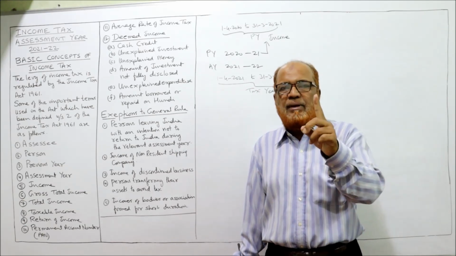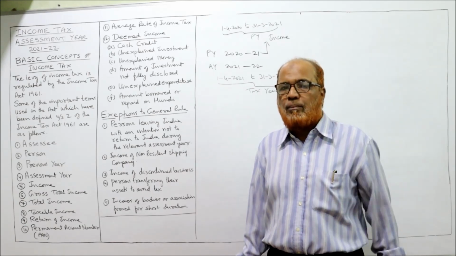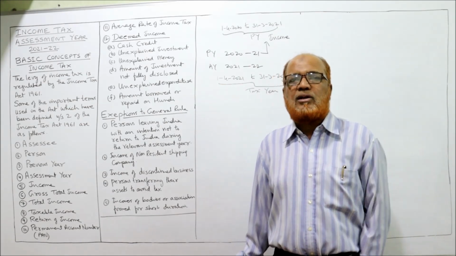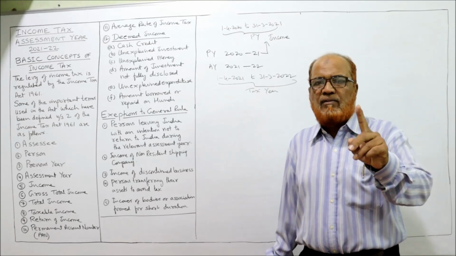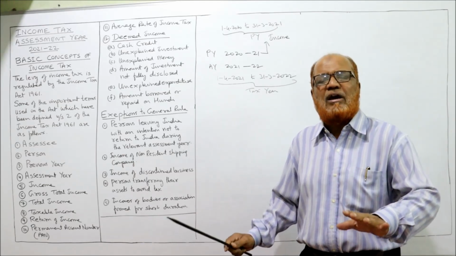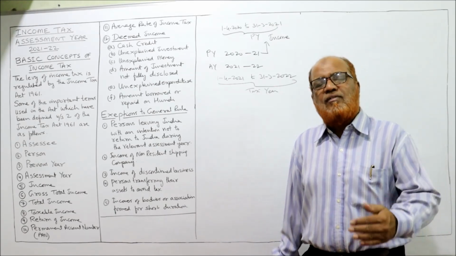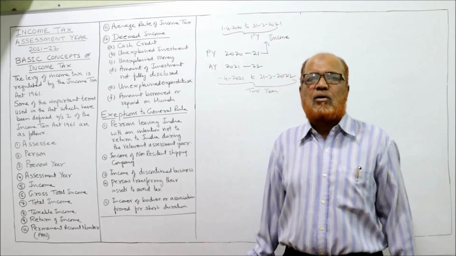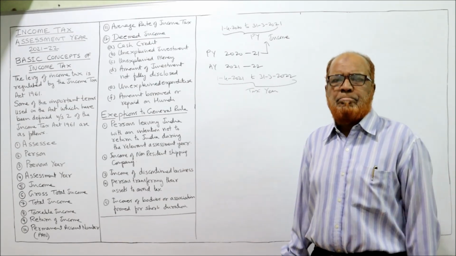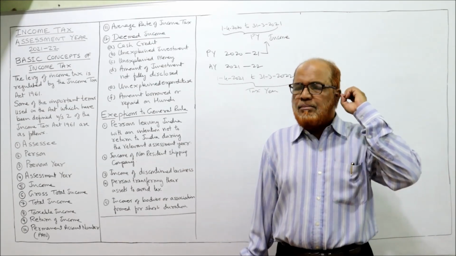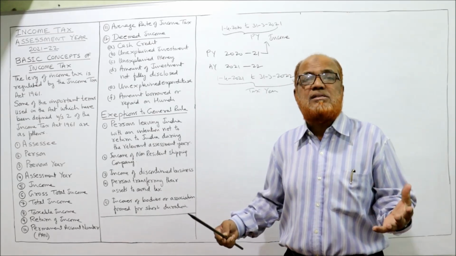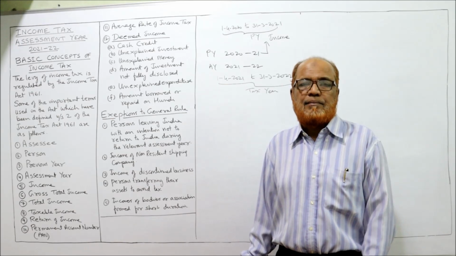One person will be allotted only one permanent account number. And it is not necessary that every year PAN should be allotted. If a person applied only once, it will be applicable every year. Not needed every year. If a person has lost his permanent account number, he can apply for a new one by paying a nominal fee. Income Tax Act has given some specific rules regarding when permanent account number is compulsorily needed.